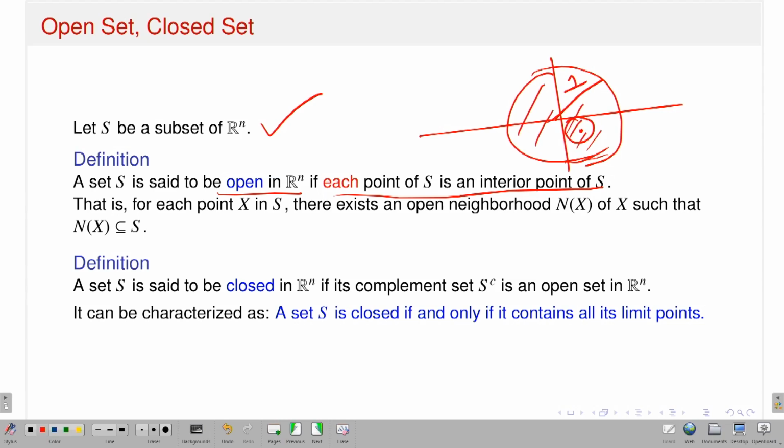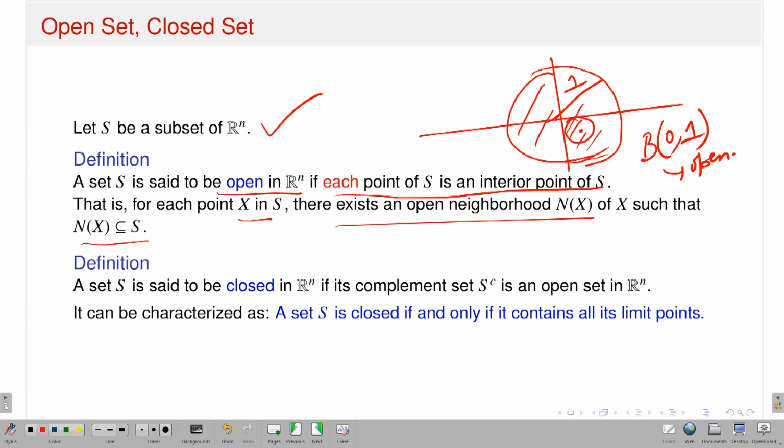Therefore each point is an interior point, and I can say that the ball of center 0 radius 1 is an open set. That is, for each point x in S there exists an open neighborhood or open ball around the point x which is fully contained in that set. That kind of set I will say is an open set.